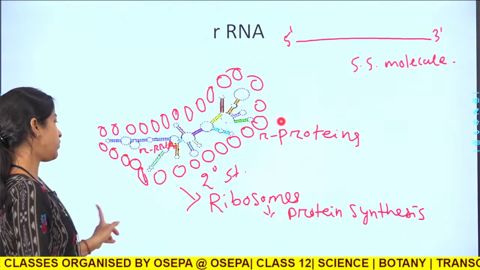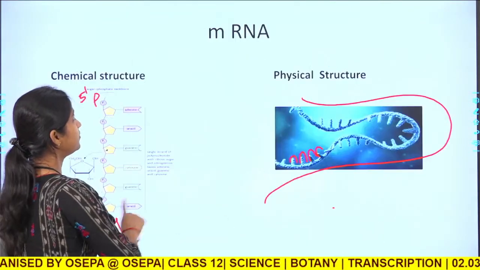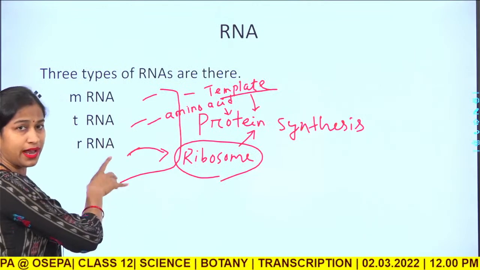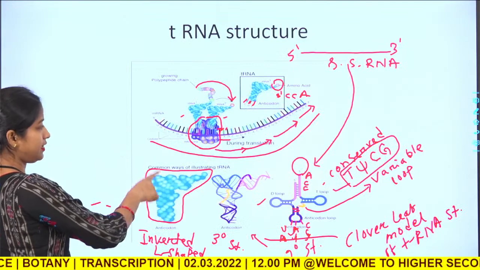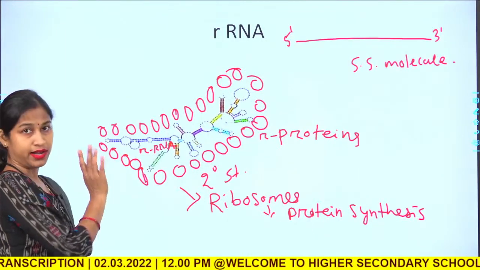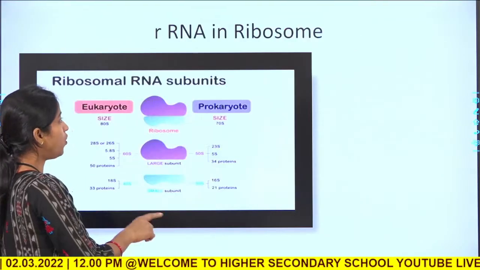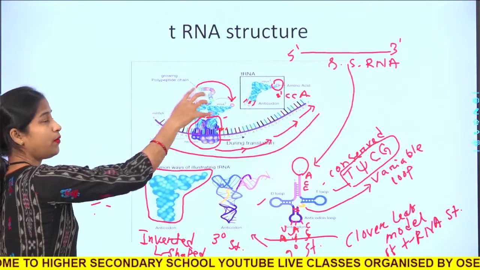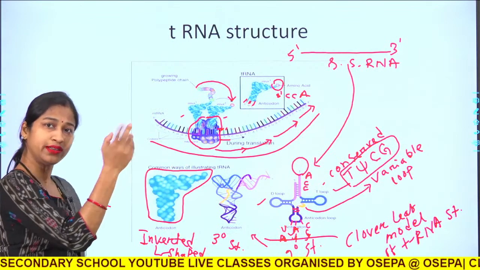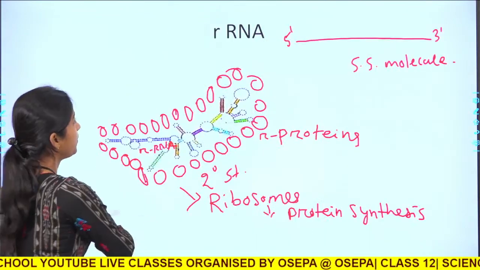So these are the overall structures once again. Now RNA is of three types: mRNA, tRNA, rRNA. This is the structure of mRNA, tRNA and rRNA, and all the RNAs are involved in the process of protein synthesis, which we will cover in the next chapter and next week.